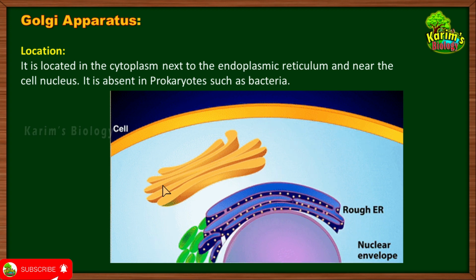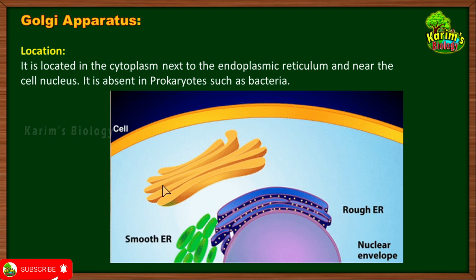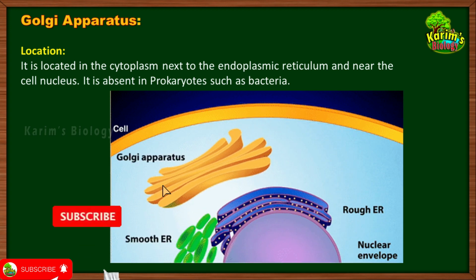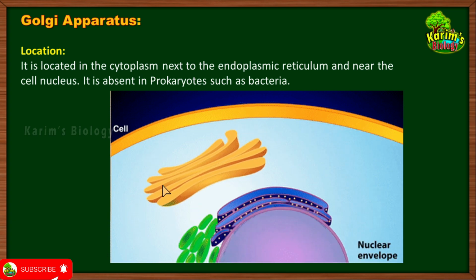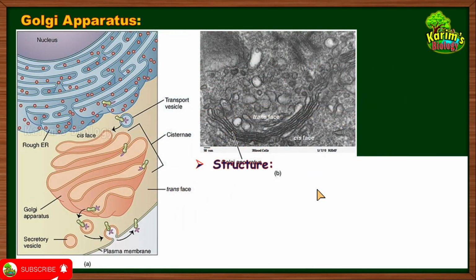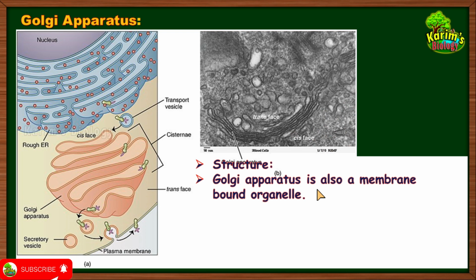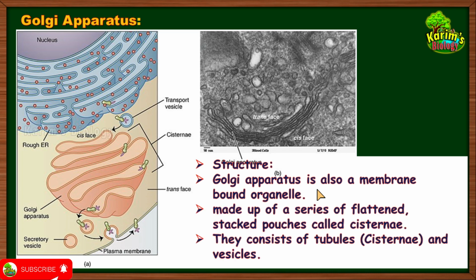Okay, now come to distribution. I told you it is present only in eukaryotic cells, whereas absent in prokaryotes such as bacteria and cyanobacteria. Okay, that's about the location of Golgi apparatus. Now let us find out the structure of Golgi apparatus. Golgi apparatus is also a membrane bound organelle. Like that of the other cell organelles, Golgi apparatus is also surrounded by plasma membrane, and it is made up of a series of flattened stacked pouches called cisternae. So this is what I am talking about.